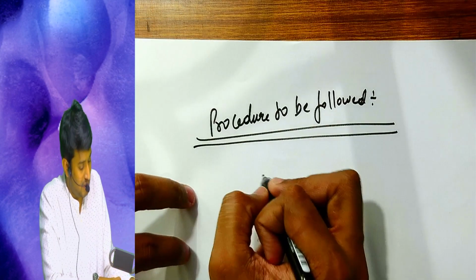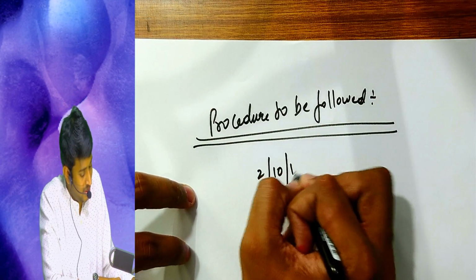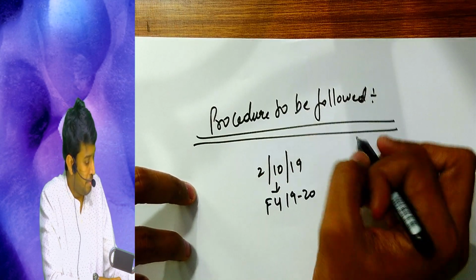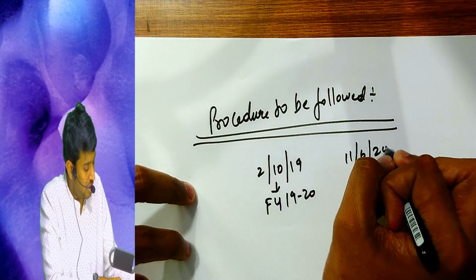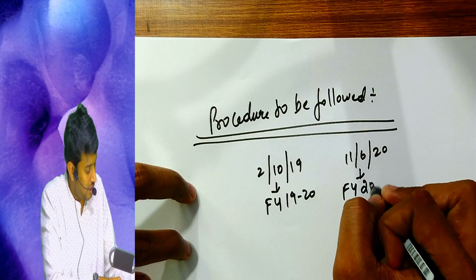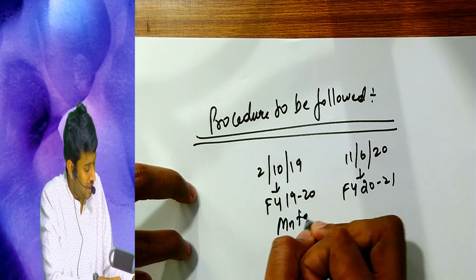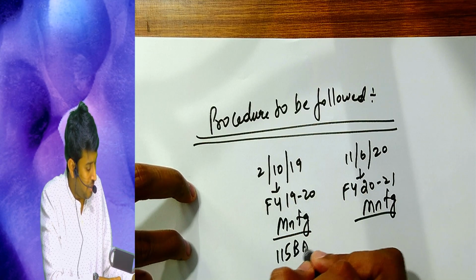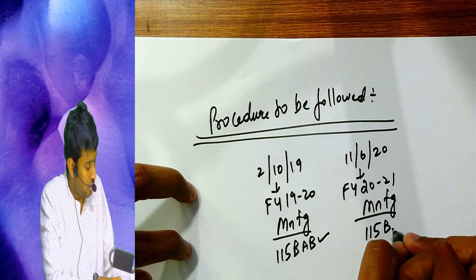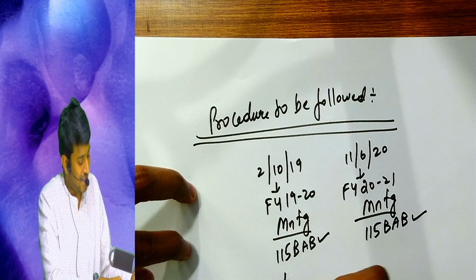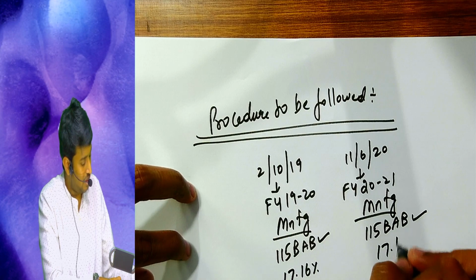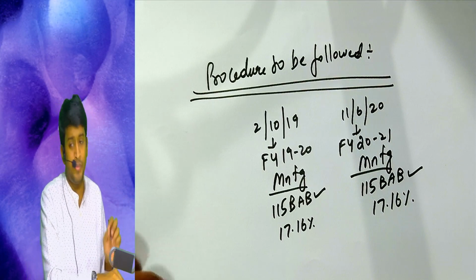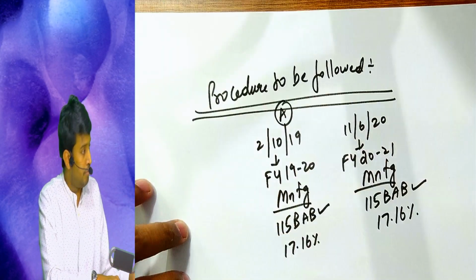One company was incorporated on 2nd October 2019, financial year 1920. One more company was incorporated today, 11th June 2020, that is financial year 2021. Both are into manufacturing. Both want to avail section 115BAB, and the tax rate is 17.16%. So assume this is company A, and this is company B.